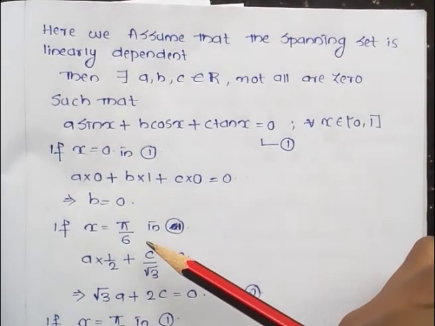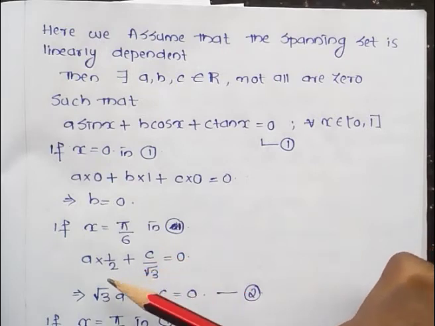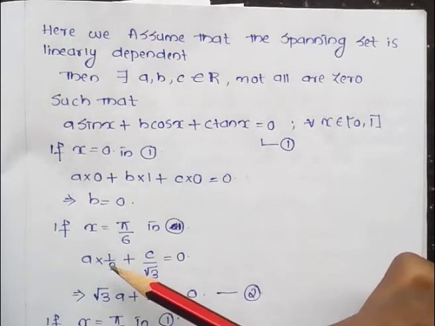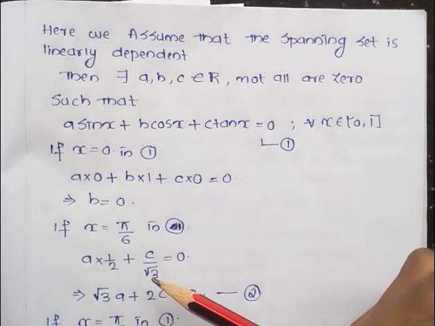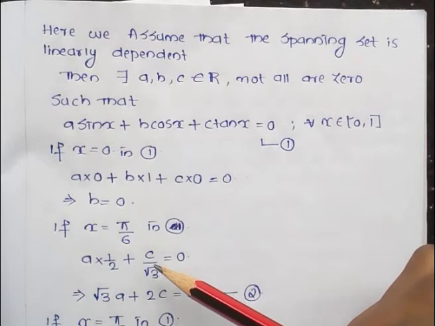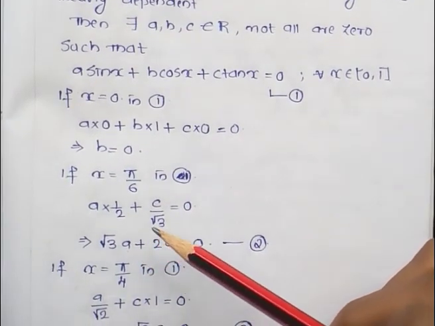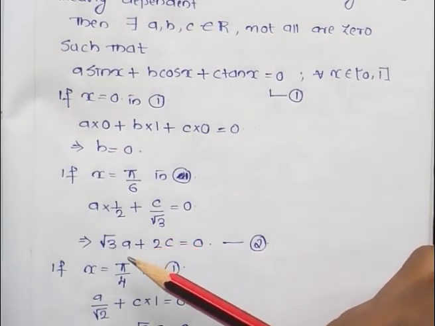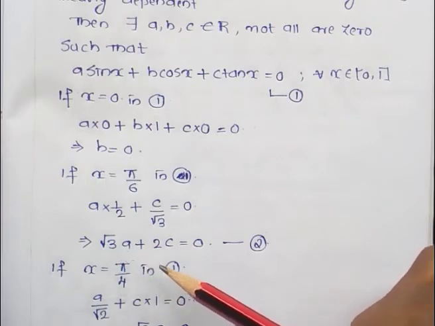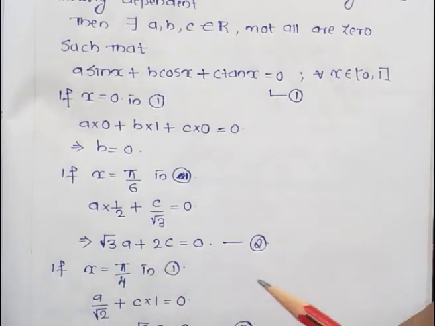Substituting x equal to pi by 6, we get a into sin pi by 6, which has the value 1 by 2, so a into 1 by 2, plus c into tan pi by 6, which is 1 by root 3, equal to 0. Multiply the above equation throughout by 2 root 3. So we get root 3 a + 2c equal to 0. Put it as equation number 2.